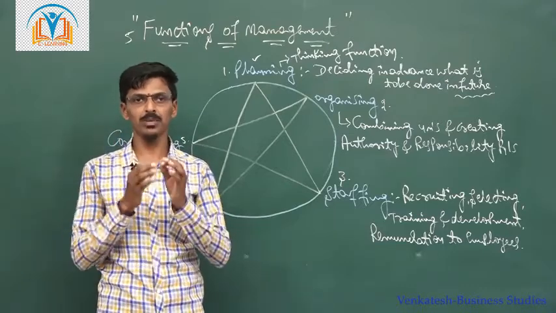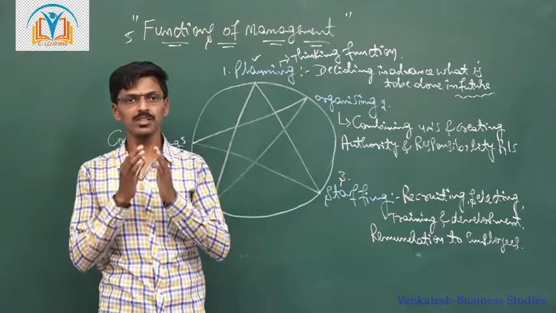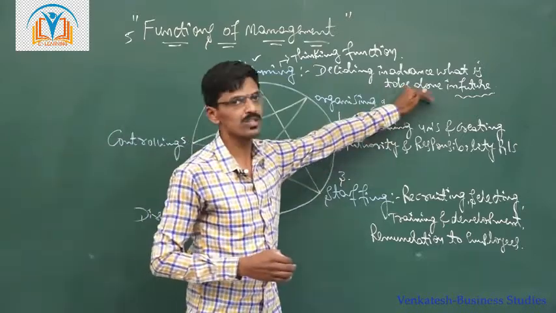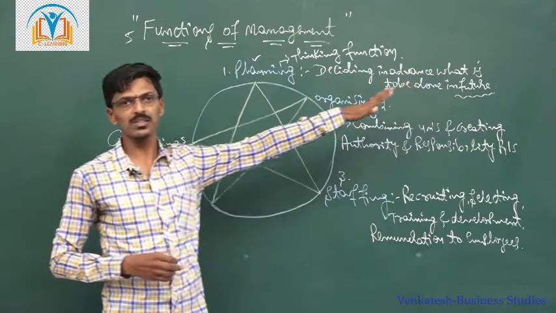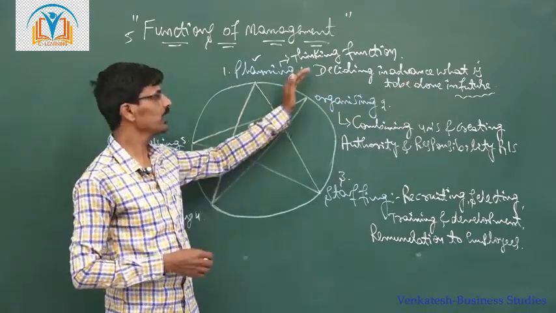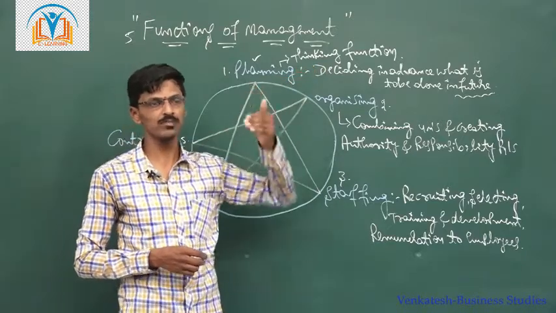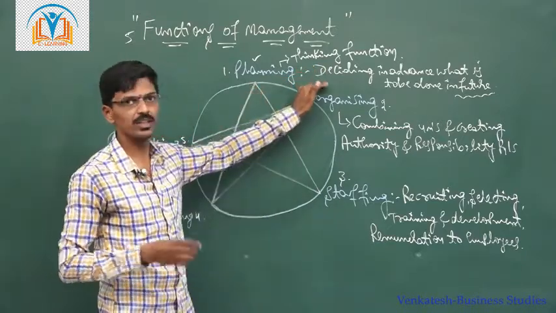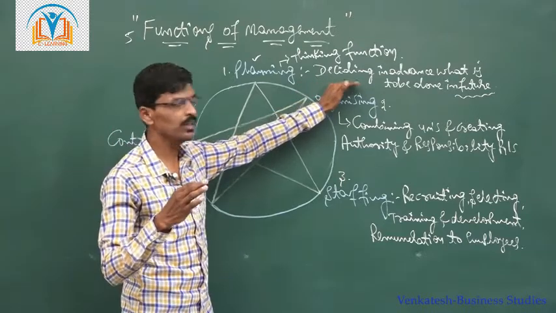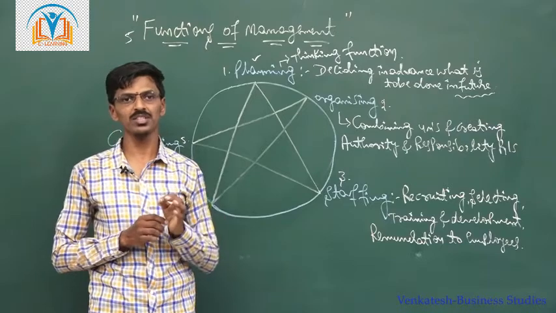That is why planning is a blueprint dealing with the future activities of the business enterprise, and it means deciding in advance what is to be done in future. So this is about the first function.